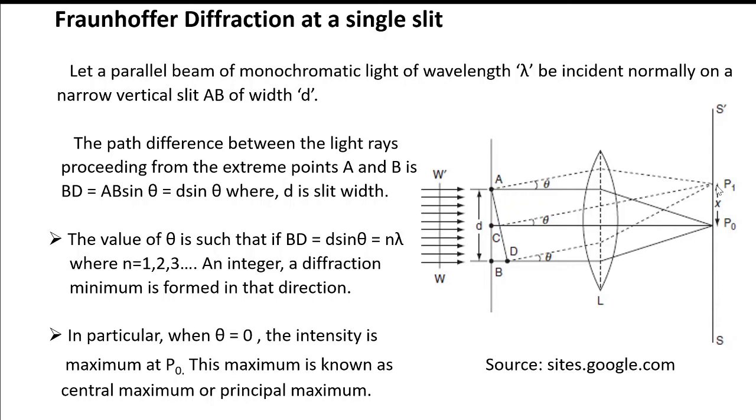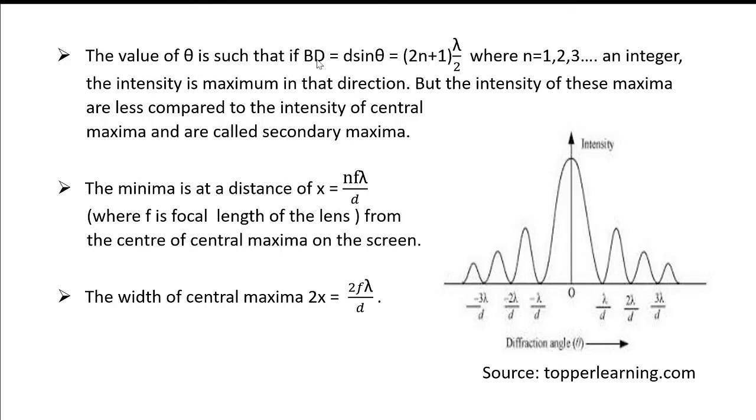In general, when the path difference BD is equal to (2n+1) lambda by 2, then in the direction of theta, the intensity will be maximum. These maxima are called secondary maxima. The secondary maxima are of much less intensity compared to the central maxima. The intensity falls off rapidly from the point P naught outwards.